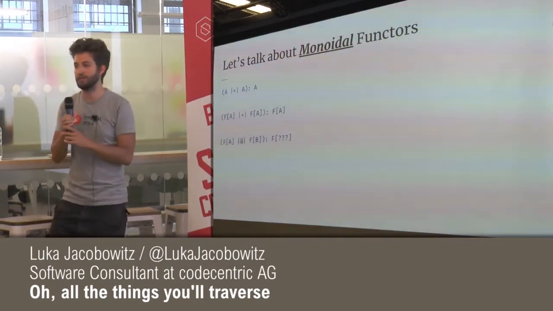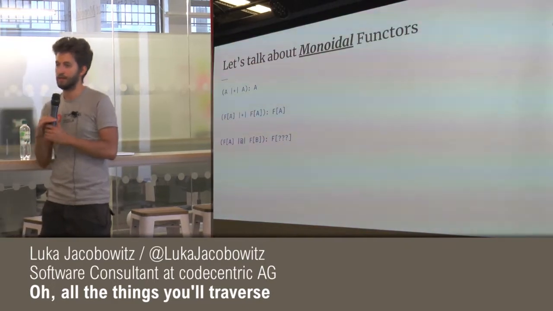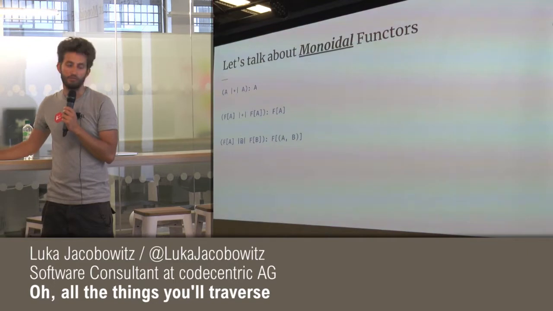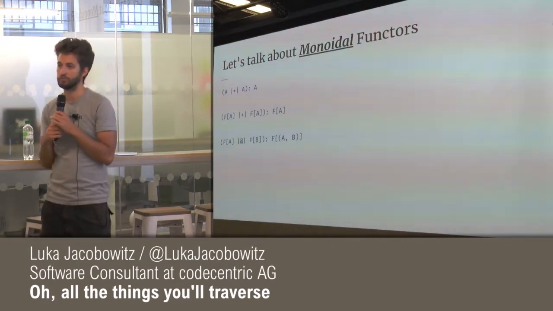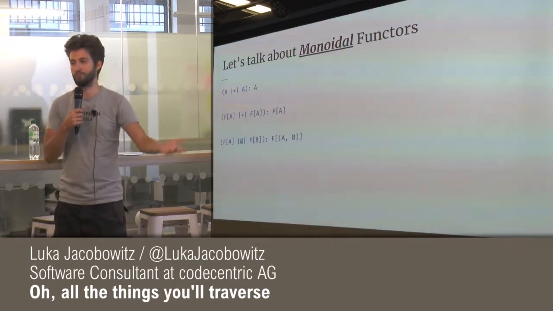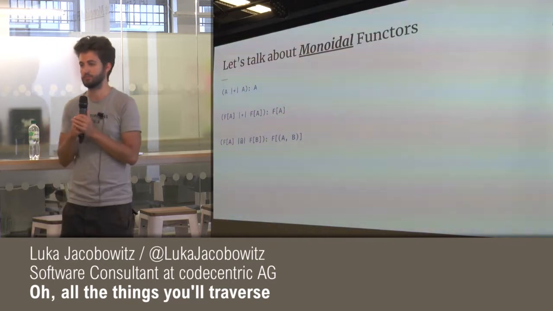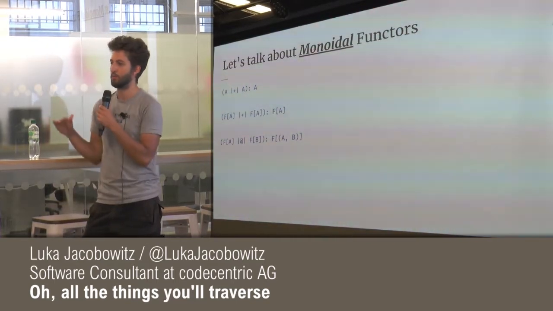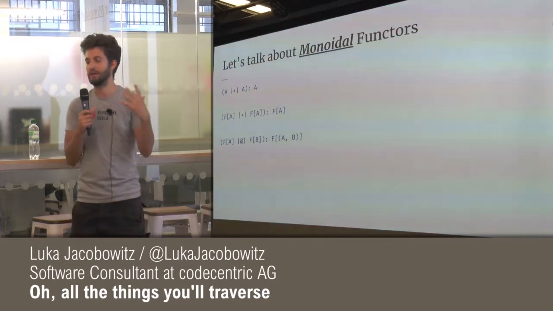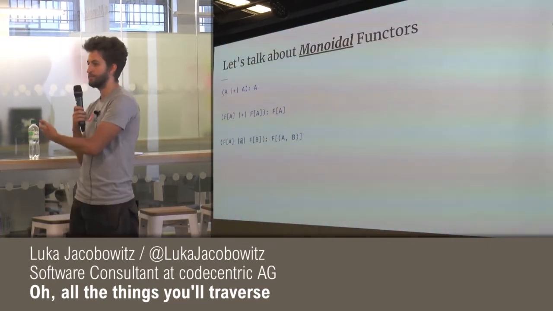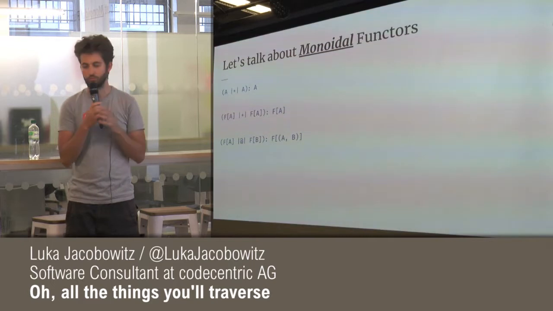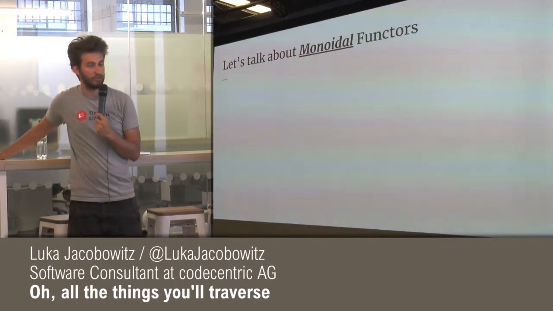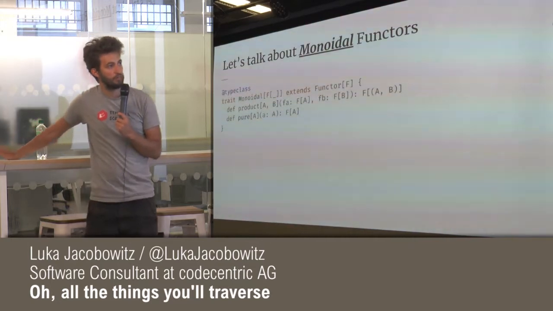But the most common one is, if you have an option of A and an option of B, when you combine them, you get an option of tuple of A and B, right? So if you have one of both, then you get a tuple. That's usually what you do. You can also do it, as you said, with map and either, and it works for different types. But if you have an option of B and an option of A, usually this is what you want. And that is exactly what the abstraction of monoidal functors gives you. So this is what monoidal looks like.